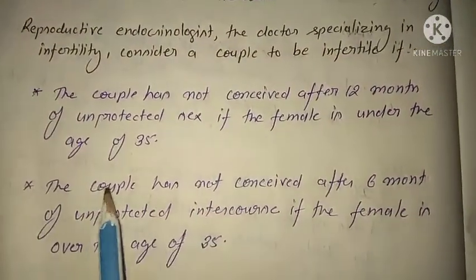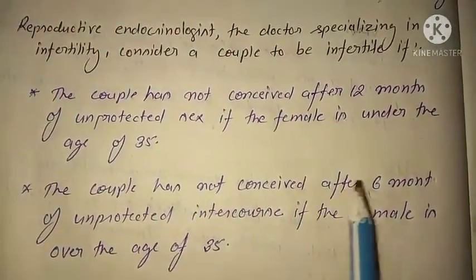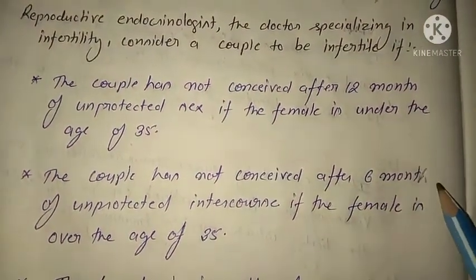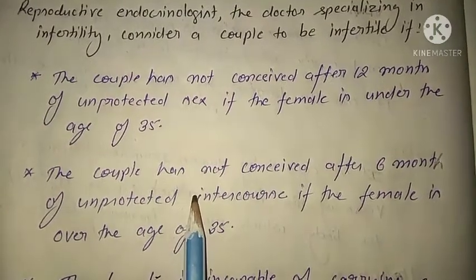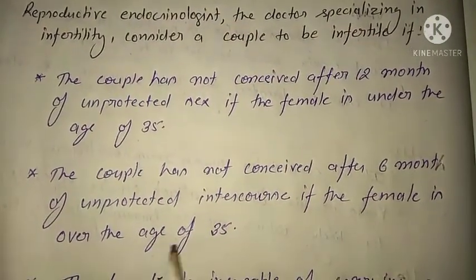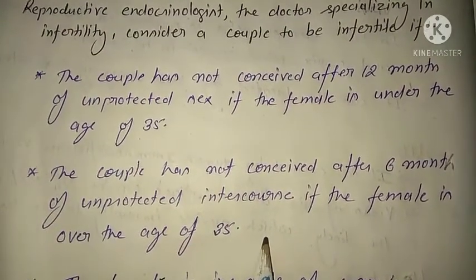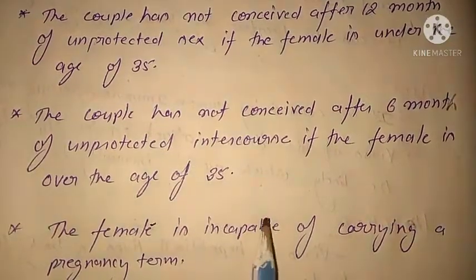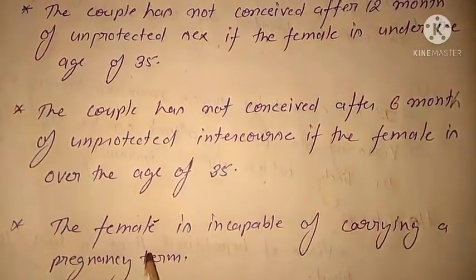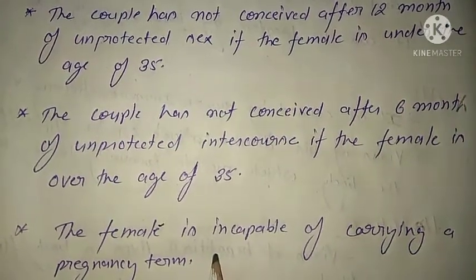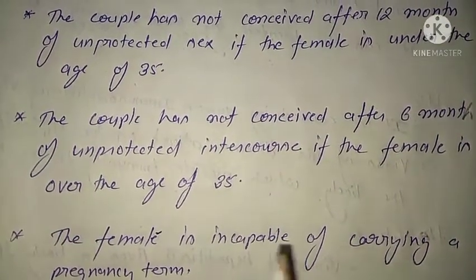The couple has not conceived after 6 months of unprotected sexual intercourse if the female is over the age of 35. And the last point: the female is incapable of carrying a pregnancy to term. In these cases we can say the person is infertile.